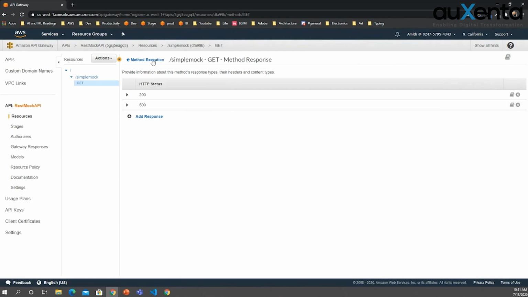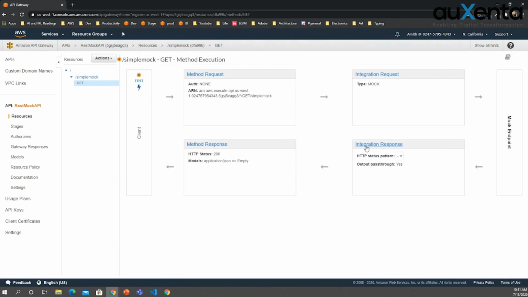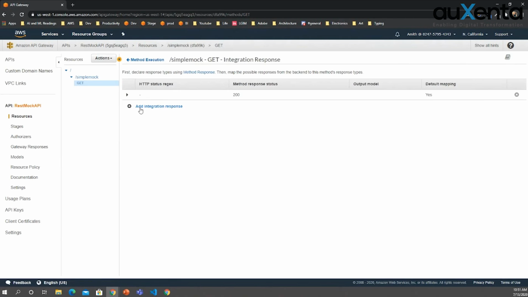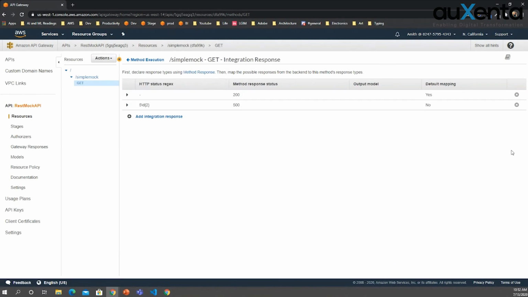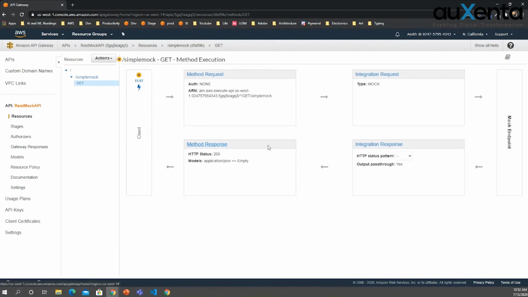Then you can come back there and add it, and then you will have 500. This is just a mapping which maps the endpoint result to the method response.